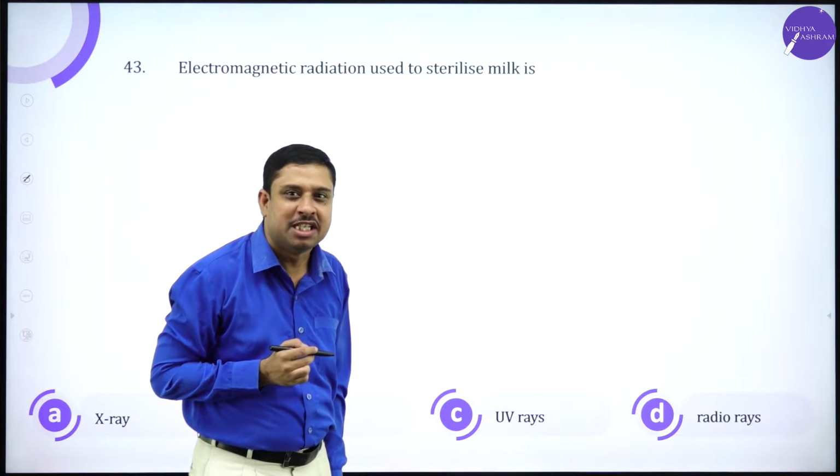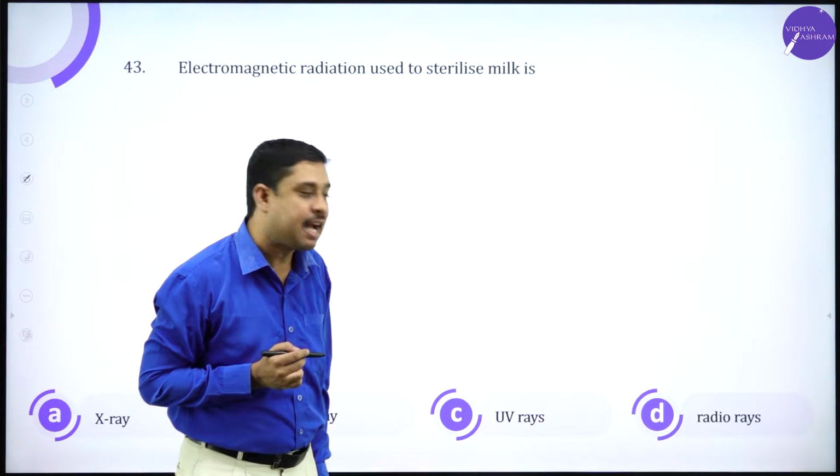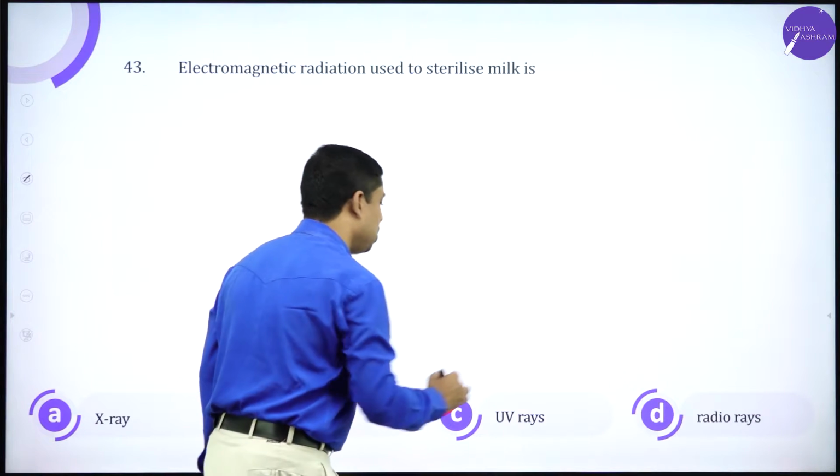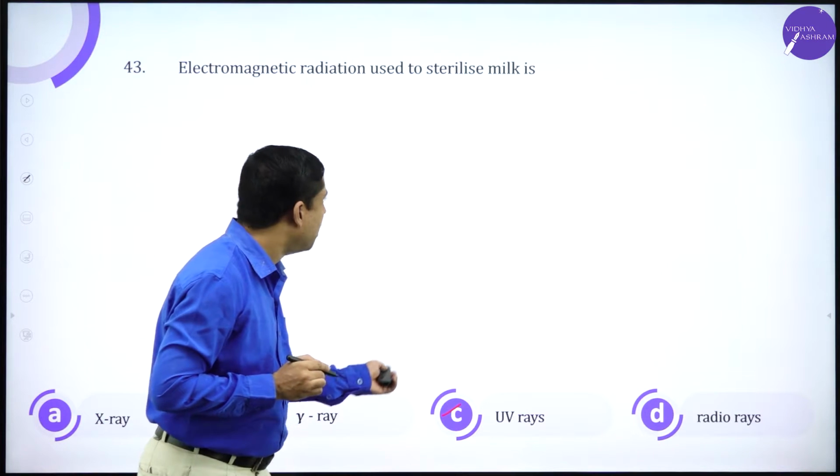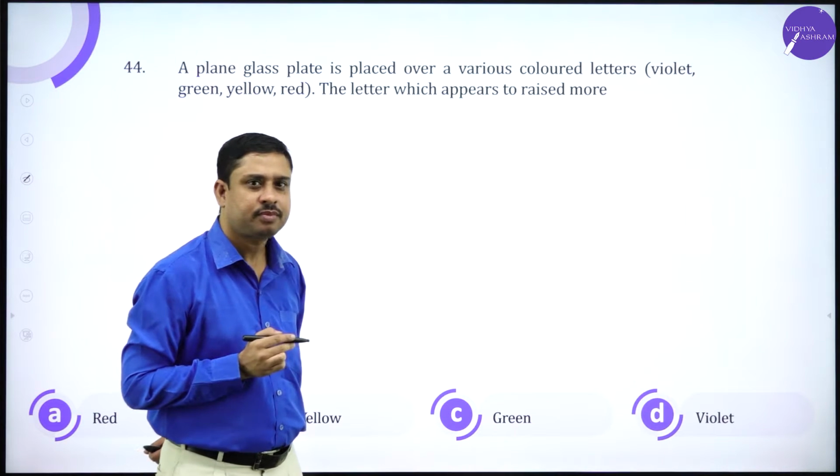Electromagnetic radiations used to sterilize milk: UV rays. You have studied the applications of UV rays.